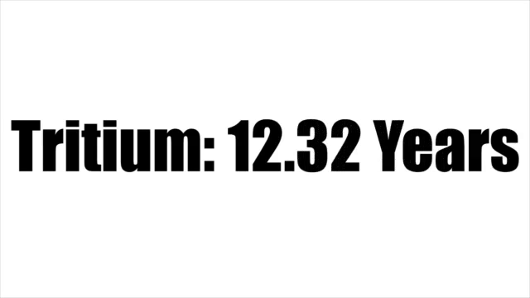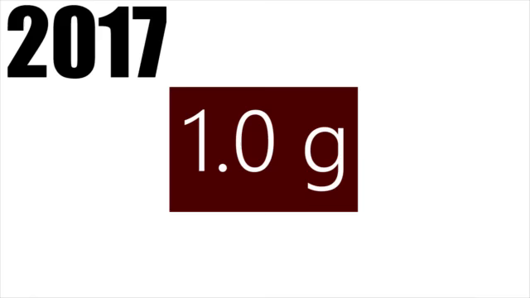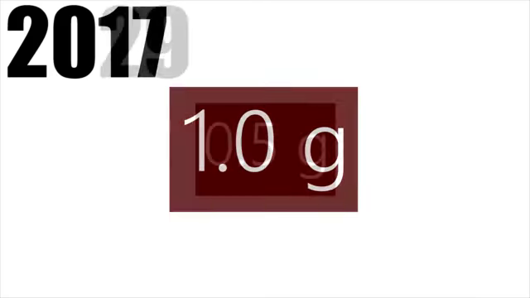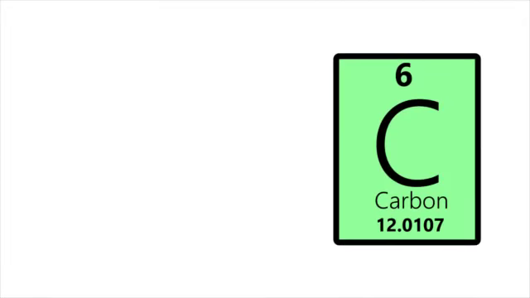For a real-world comparison, tritium has a half-life of about 12.32 years. So, 1 gram of tritium would decay by 1/2 every 12.32 years, from 1 gram to 0.5 grams to 0.25 grams, and so on. Let's go back to carbon for a little bit.